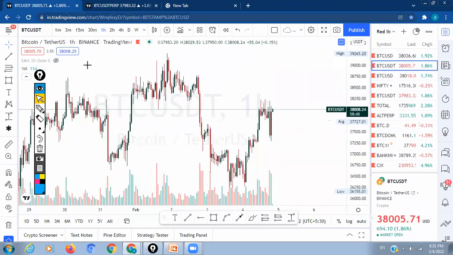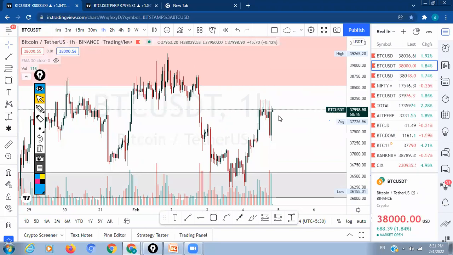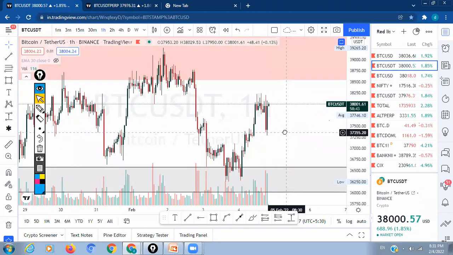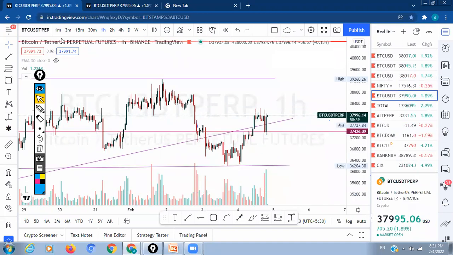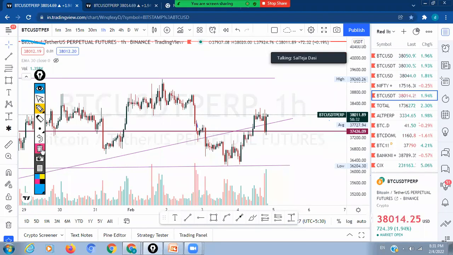Nowadays many exchanges are available, like Bitfinex and others, but always look at the chart of the exchange you are trading on. For suppose you are using Binance futures, always use the chart that belongs to it. You can check here: Binance futures USDT perpetual. Always check these patterns on this chart itself, because sometimes on other exchanges the wicks may be different.